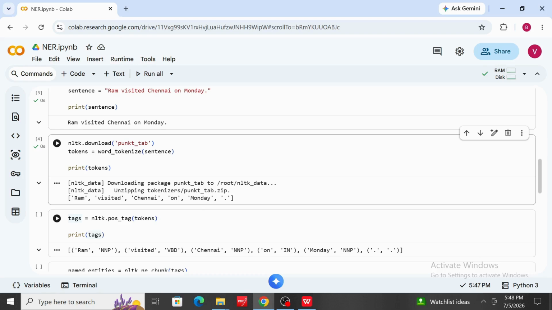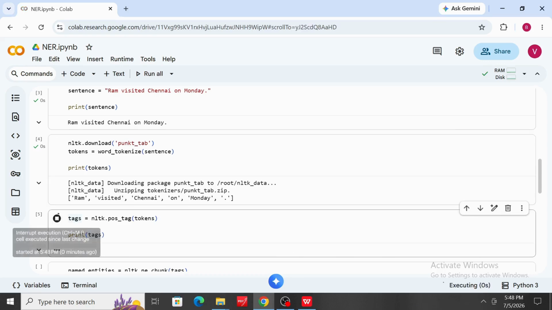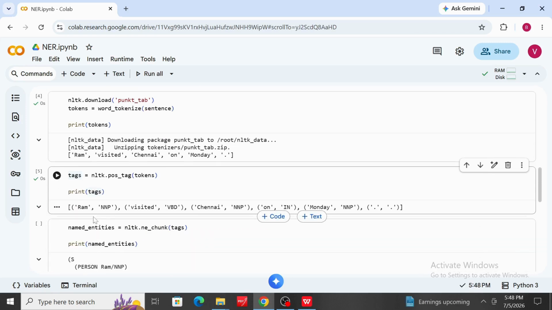The result is stored in the variable tags. Finally, we will print the values of tags. Let's execute the cell. See this output. Each word is now paired with a grammatical tag. For example, Ram is identified as a proper noun, visited as a verb, and Chennai is recognized as a proper noun. Like that, each word will have some POS value.